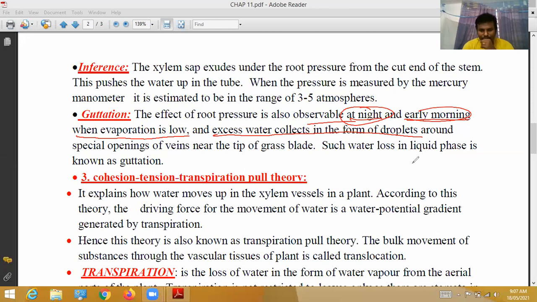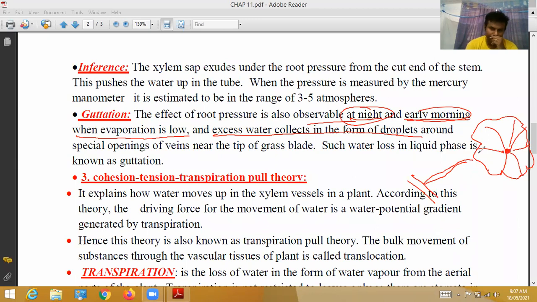In some plants, the leaf surface will be like this. This is the leaf surface, and this is the petiole. So the effect of root pressure is easily observed during night time and early morning.